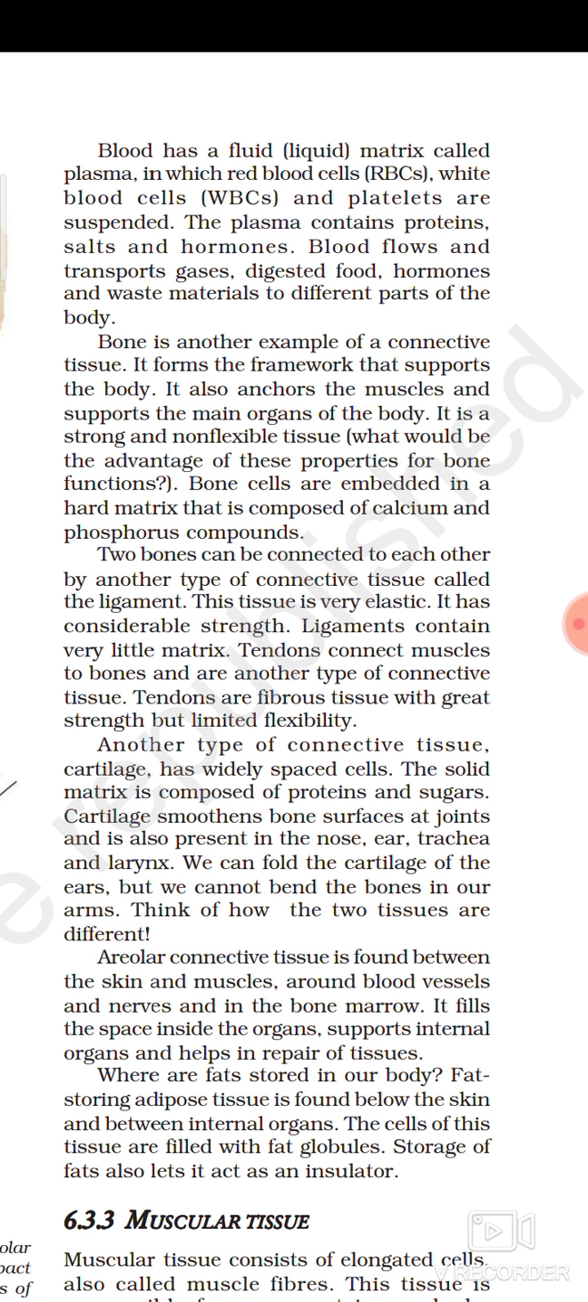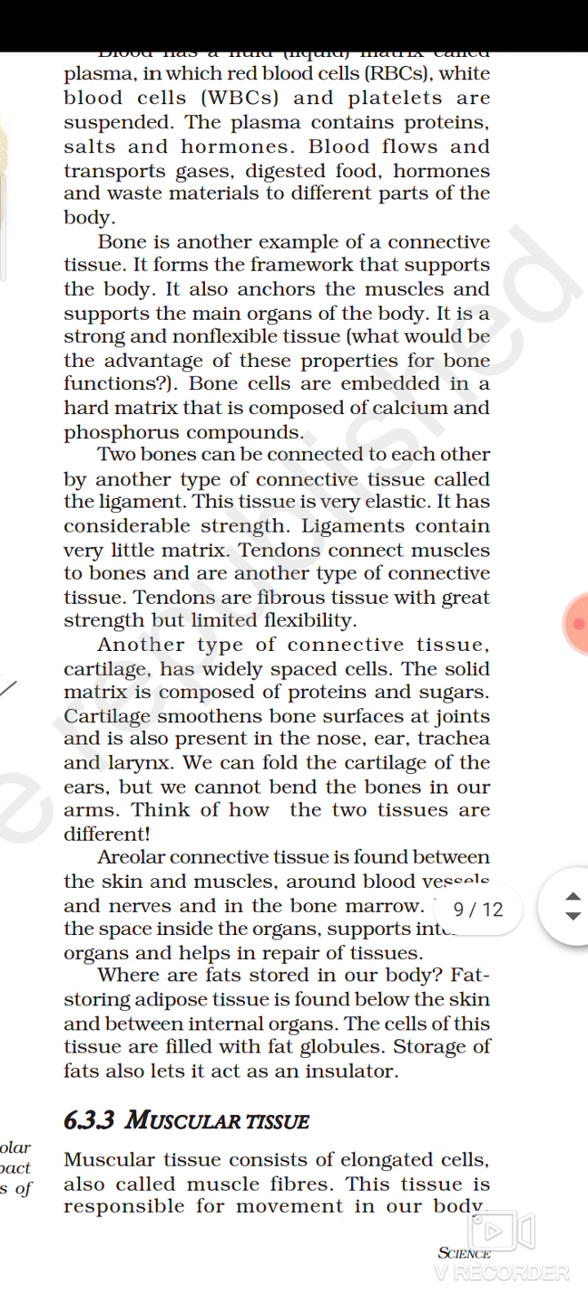Think how the two tissues are different. Often a question comes to differentiate between cartilage and bones. Bones are very hard and not flexible. On the other hand, cartilage is somewhat soft and can be bent to some extent. Or you can say bones are very hard, cartilage is soft. Bones are not flexible, cartilage is flexible. So these are the differences between cartilage and bones.